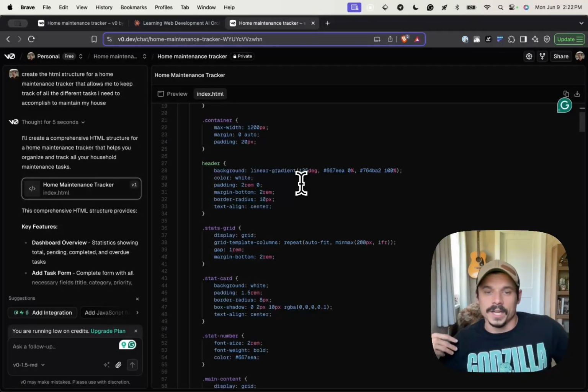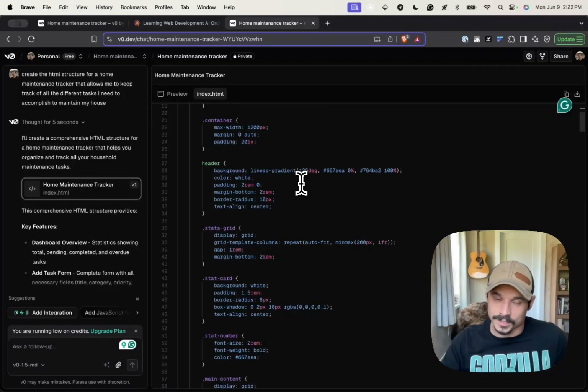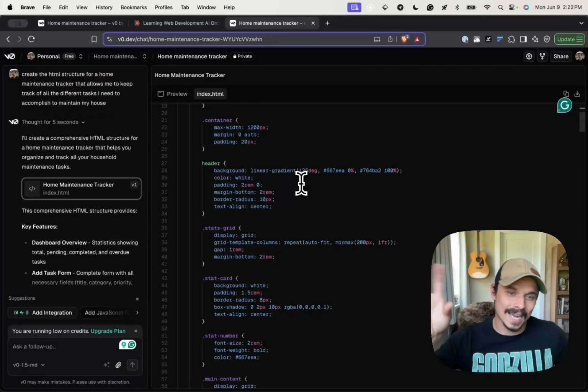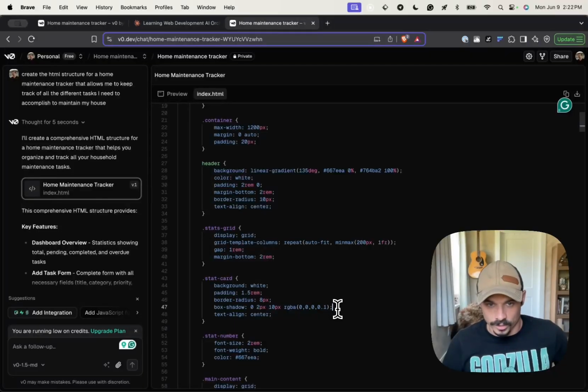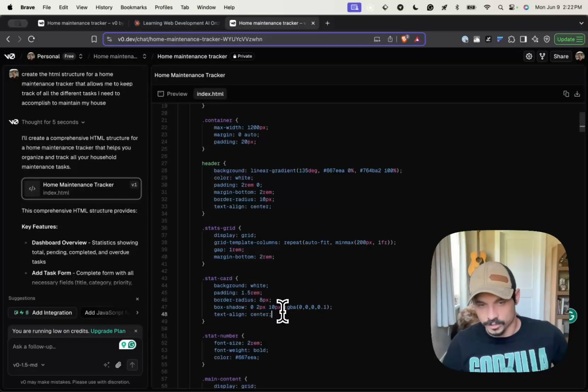The goal is not to become an expert developer or know enough code to be able to write all of this stuff from scratch, because I think that's the part that is fading away, the writing of all of this from scratch. The point is not to memorize syntax or know exactly what notation you need to write for a box shadow for CSS or anything like that.